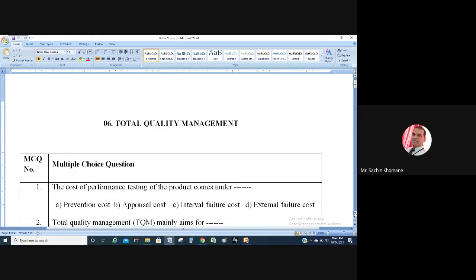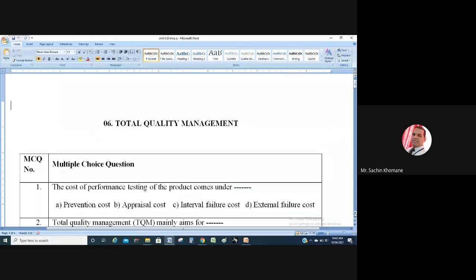The cost of performance testing of a product comes under prevention cost, appraisal cost, internal failure cost, or external failure cost. So I will elaborate the question once again. For performance testing, you have to spend money on the performance of that particular product. So this cost comes under what?